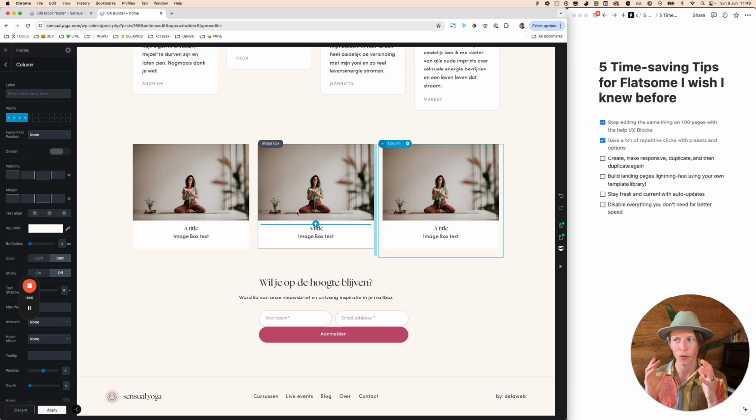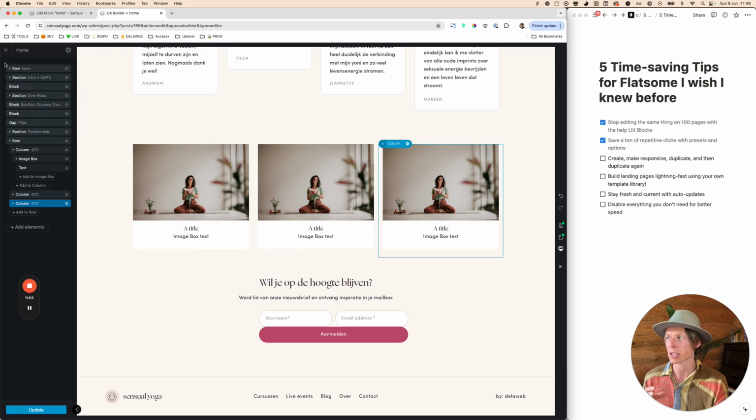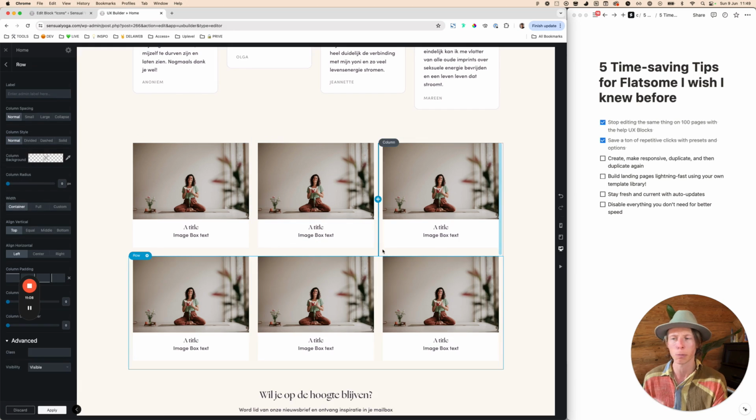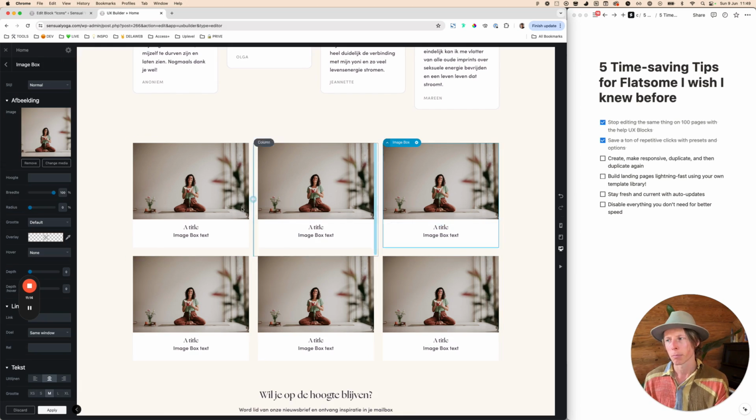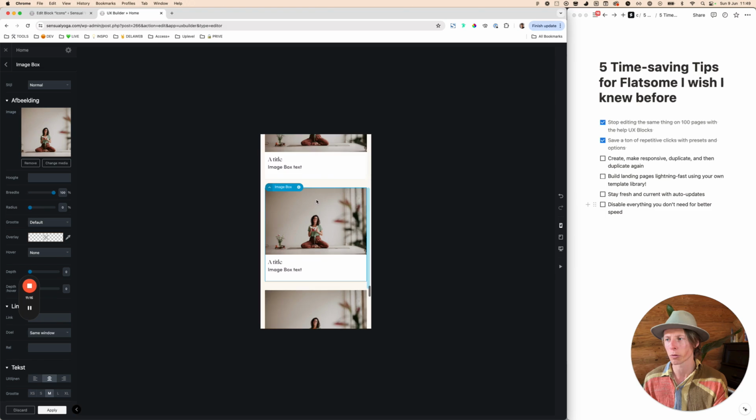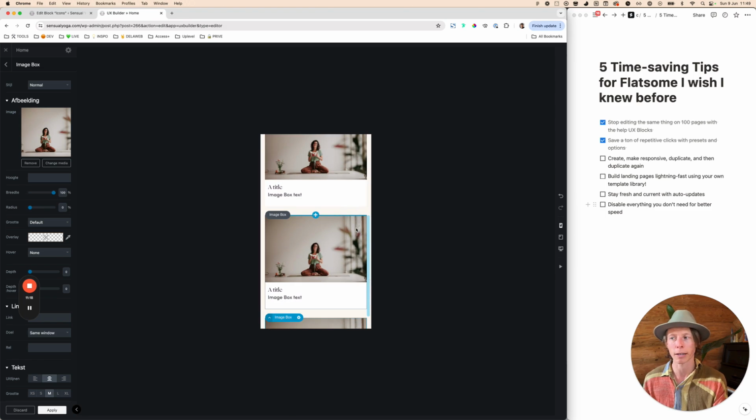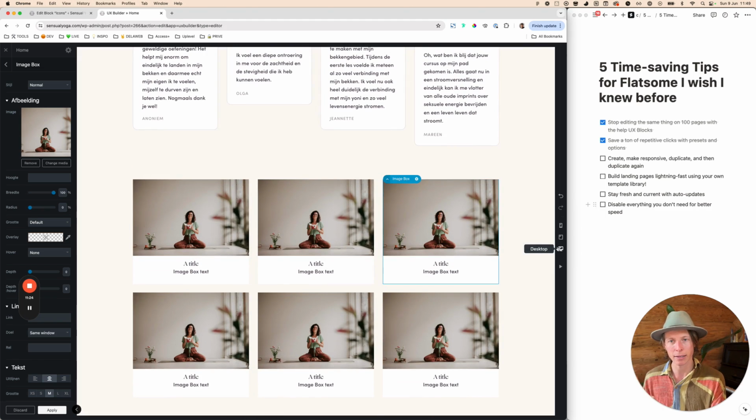So make sure first you create your column with all the stuff that you really like, and then start duplicating it. And you can even duplicate rows as well. You can duplicate as much as you want, but I always highly recommend first do the responsive part, because if you decide to do the responsive part when you already duplicated everything, you need to manually change everything. So first create, do the responsive part, and then duplicate.